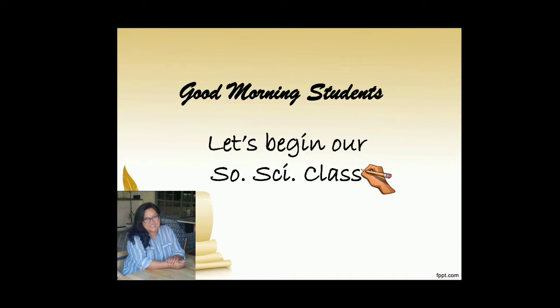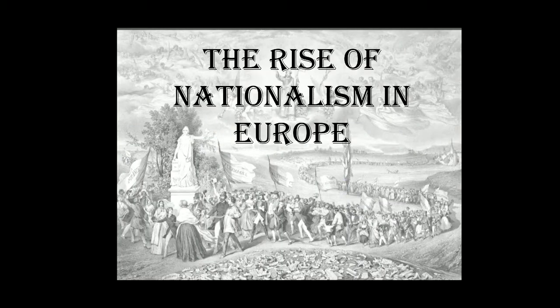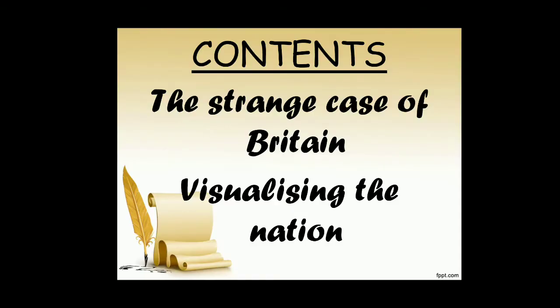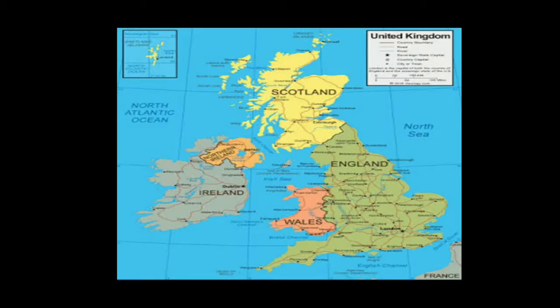In continuation of NCERT History, chapter The Rise of Nationalism in Europe, today's contents are: first, the strange case of Britain, and second, visualizing the nation. When we talk about the strange case of Britain, through this map we identify the picture given over here: United Kingdom of Great Britain. If we see carefully, in North Scotland, in Middle England, then Wales and then Ireland. All together Scotland, England, Wales and Ireland came to be known as the United Kingdom. How was this possible? We are going to discuss through the content.